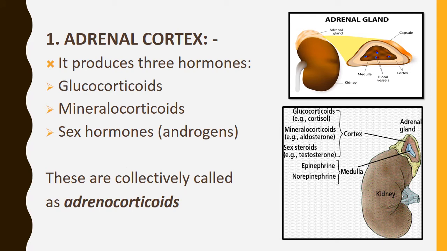Now we'll see the parts of the adrenal gland, the cortex and the medulla. First, the adrenal cortex, the core part, meaning the outer side of the adrenal gland. It produces three hormones: glucocorticoids, mineralocorticoids, and sex hormones, that is the androgens. These are collectively called the adrenocorticoids.